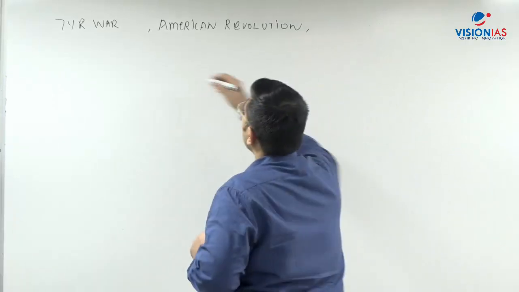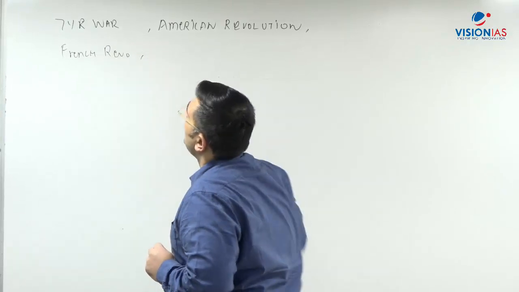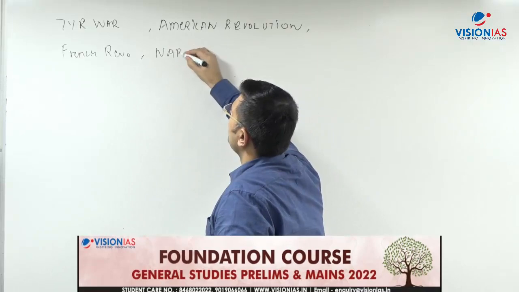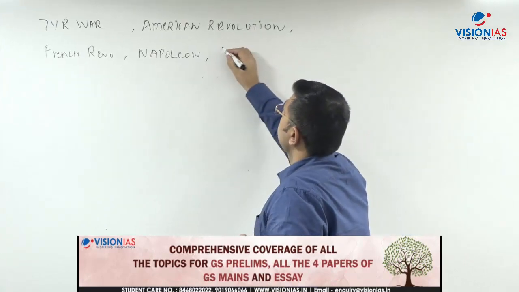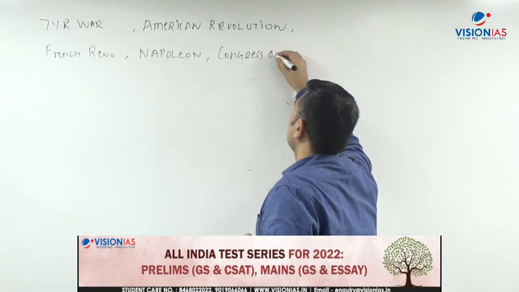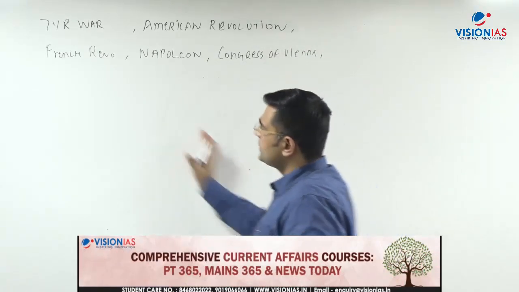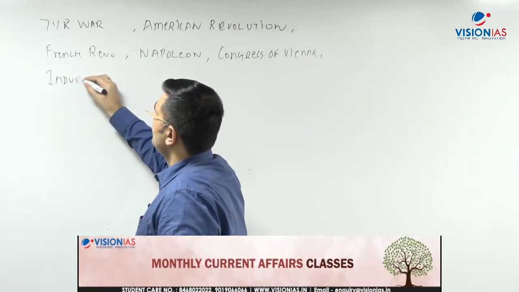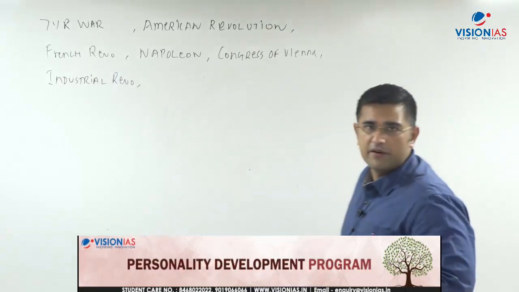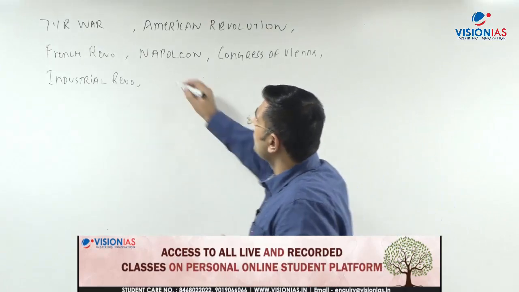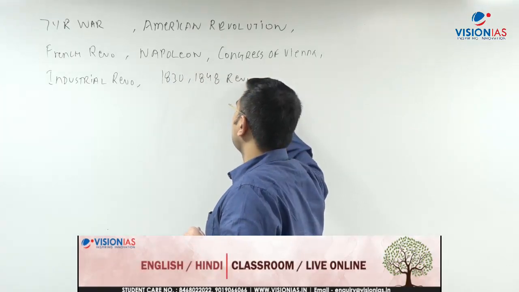American Revolution, then your French Revolution. After the French Revolution, Napoleon and his actions till 1815. Then comes your Congress of Vienna, 1815. After the Congress of Vienna, alongside comes your Industrial Revolution, which happened from the 1750s to 1850s. Then the 1830s revolts, then the 1848 revolts. These are some of the things which happen.